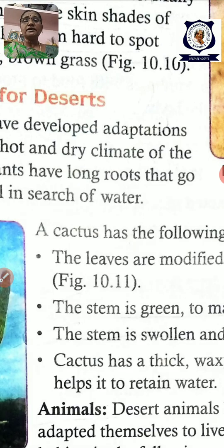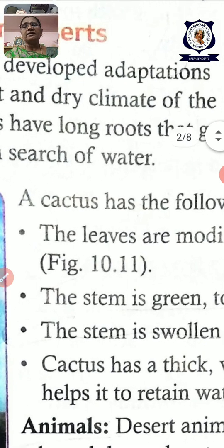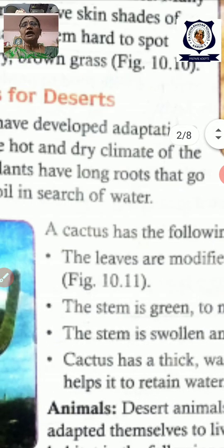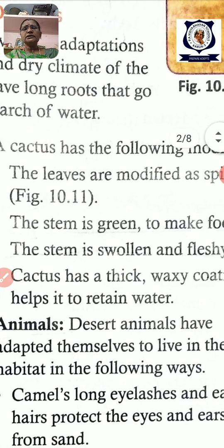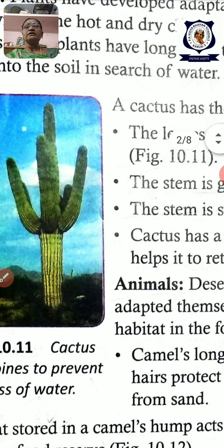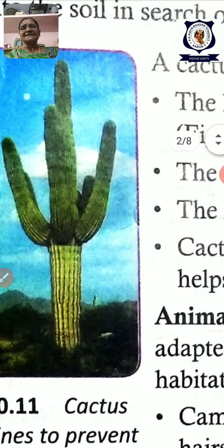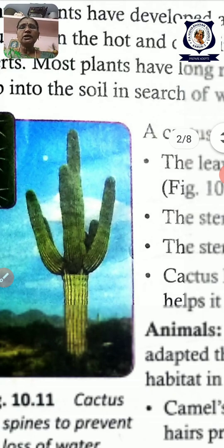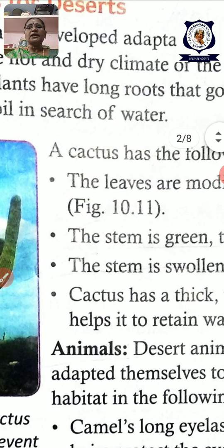First of all, adaptation you know very well, isn't it? What is adaptation? Changes in the behavior and changes in the body parts, changes in the body structure to adapt themselves to the particular climate or the particular habitat. ஒரு வாழும் இடத்திற்கு தகுந்த மாதிரி அது தன்னுடைய உடலிலோ அல்லது பழக்க வழக்கங்களோ மாற்றிக்கொள்வதென்றால் that is called adaptation, isn't it? So you know the familiar desert living plant, that is the cactus. Cactus means கள்ளிச்செடி.